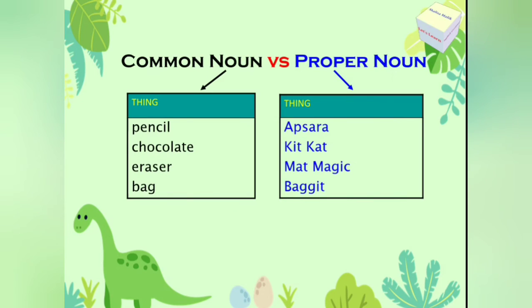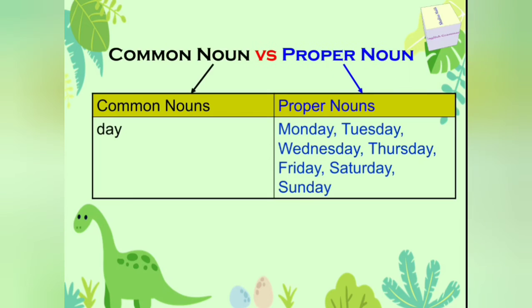Similarly, the thing can be pencil, chocolate, eraser, bag. So all these are common nouns. But if we talk about Apsara pencil, then Apsara is a proper noun. If we talk about any particular chocolate like Kit Kat, then Kit Kat becomes a proper noun. If you talk about any particular eraser like Matte Magic eraser, then it's a proper noun. And if you talk about the bags of Baggit, then Baggit is a company name, it's a proper noun. Let's understand more with the help of a few more examples.